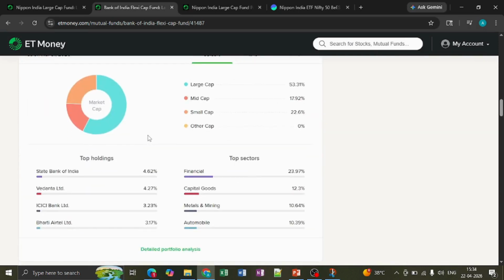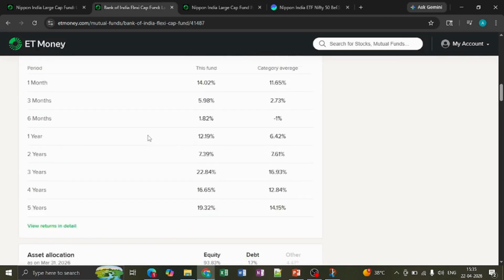I was also investing in Parag Parikh. I mean, my preference was Parag Parikh back in 2020, 2021. Currently, because of this higher fund size, I switched from the Parag Parikh fund. So currently, this is one of the funds you guys can have a look at.